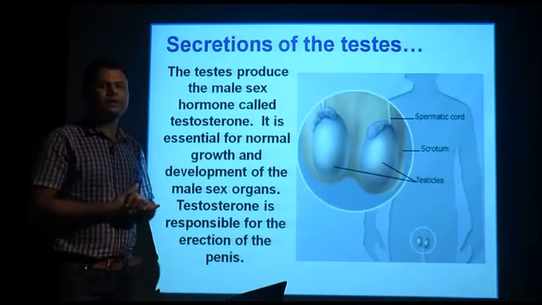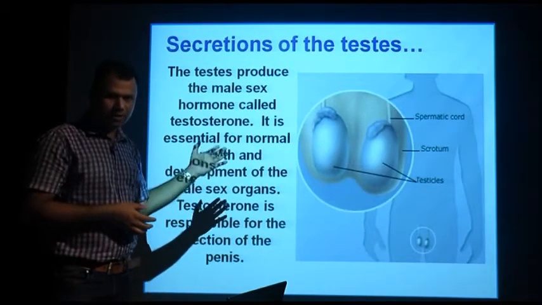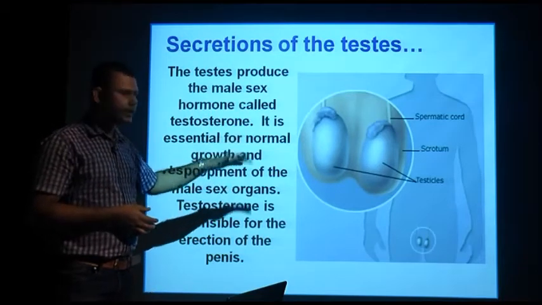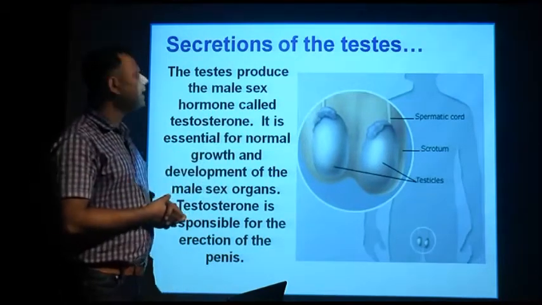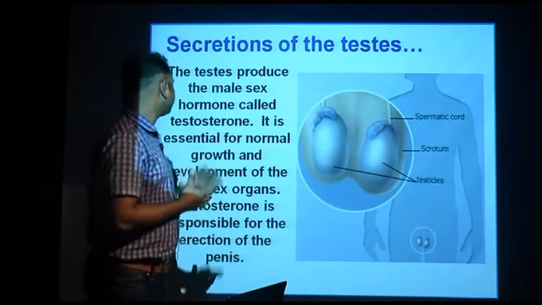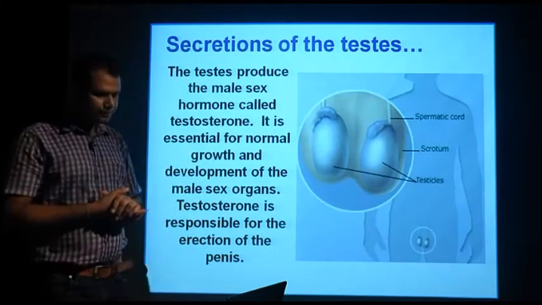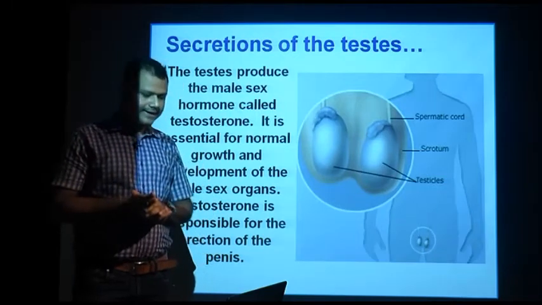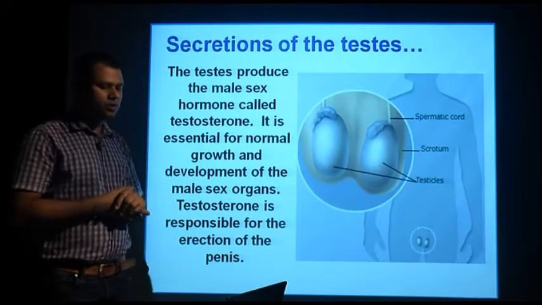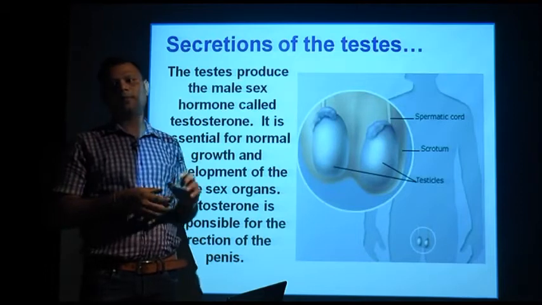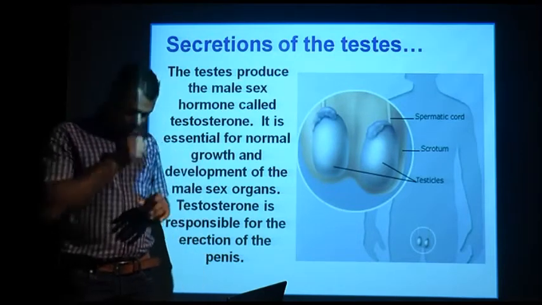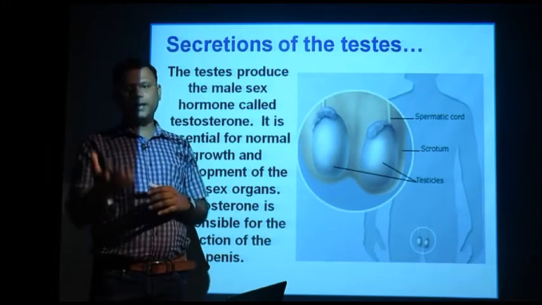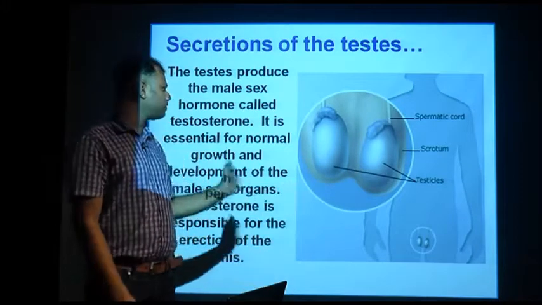Now the secretion of the testis. We talked about the female gonad, and now we are going to study the male gonad, that is the testis. The testis produces the male sex hormone, called testosterone. It is essential for normal growth and development of the male sex organs. Testosterone is responsible for erection of the penis, which facilitates sexual intercourse.